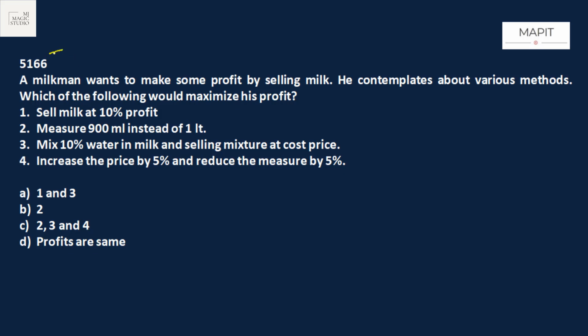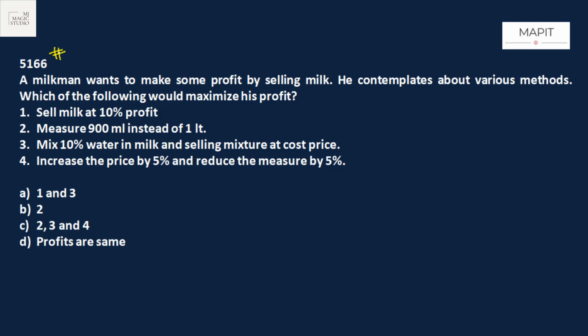A beautiful question which might use rule 3, rule 4, rule 1, 2, many rules. And it's a question from Profit and Loss. You should go through the master class of Profit and Loss once. The link is there in the description, you know that. A milkman wants to make some profit by selling milk. He contemplates various methods. Which of the following would maximize his profit?